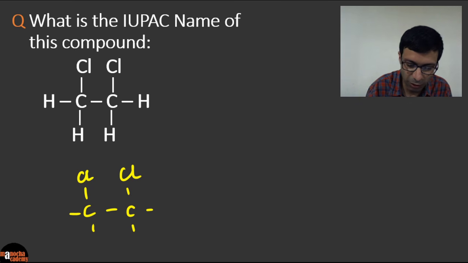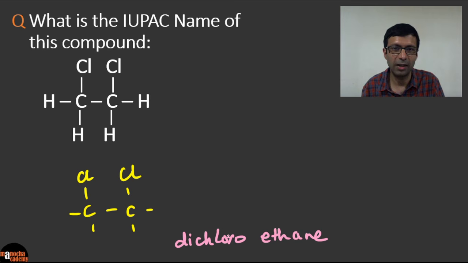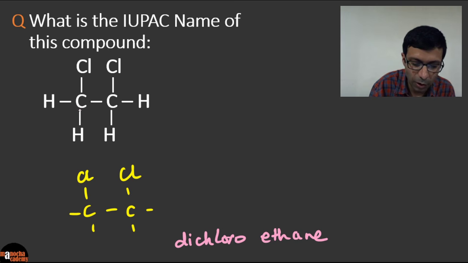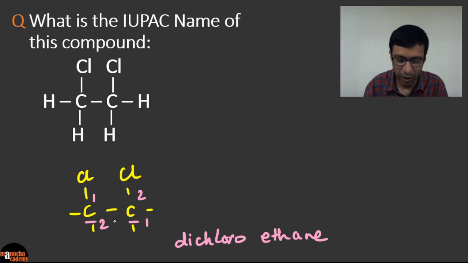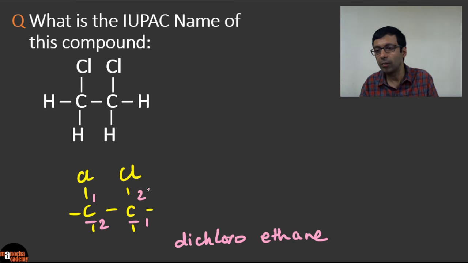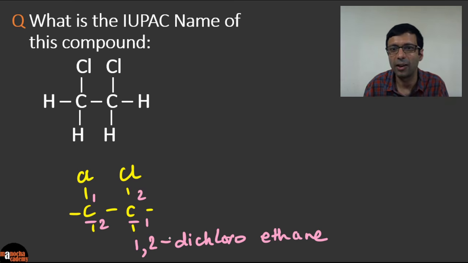So the name of this compound is going to be, there are two chlorines in there, so it's going to be dichloroethane. But there's one more small detail. Again, as I said, identify the longest carbon chain. You can see there's a 2 carbon chain here. So let's number them 1, 2, 1, 2, forward, backward. And you have chlorine in which positions? We can't just simply end it at dichloroethane because we need to give the positions of chlorine also. So it's going to be 1, 2 dichloroethane.